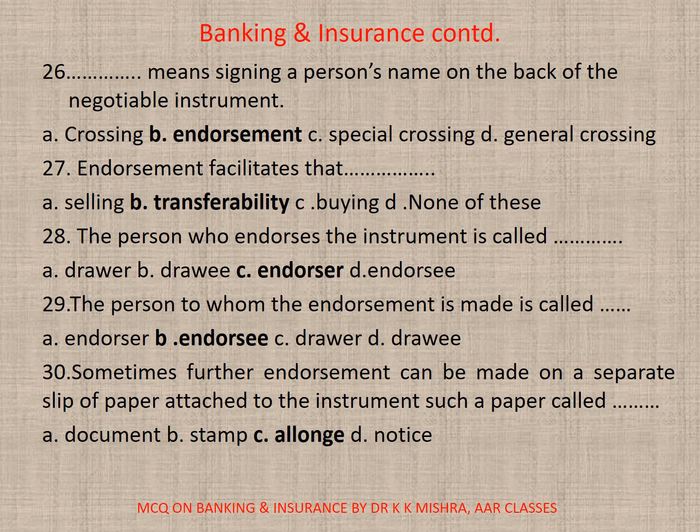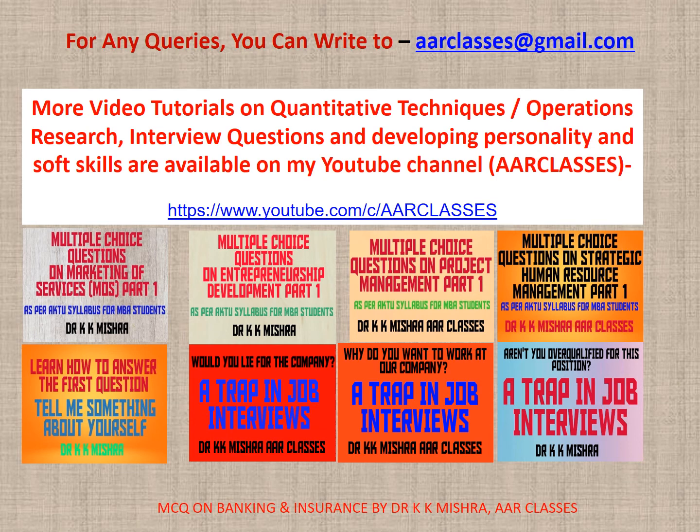30. Sometimes further endorsement can be made on a separate slip of paper attached to the instrument. Such a paper is called dash. A. Document, B. Stamp, C. Allonge, D. Notice. Correct option is C. Allonge. So this was all about this particular video tutorial.